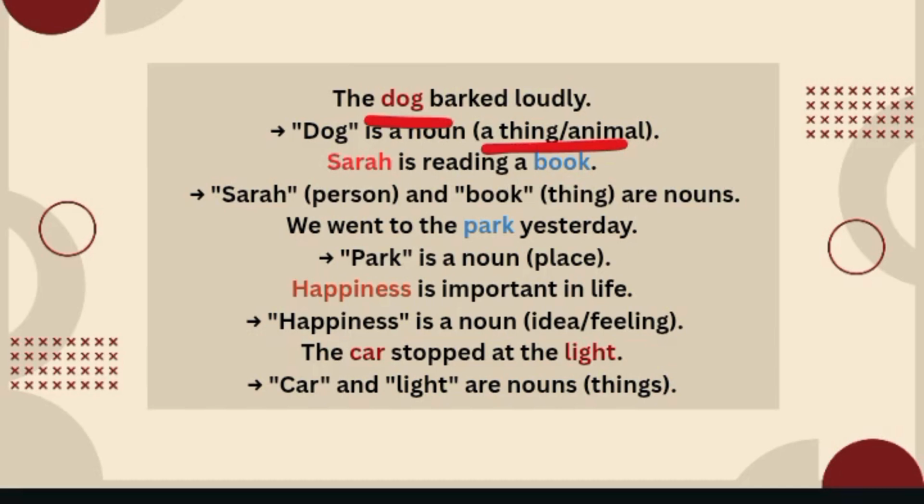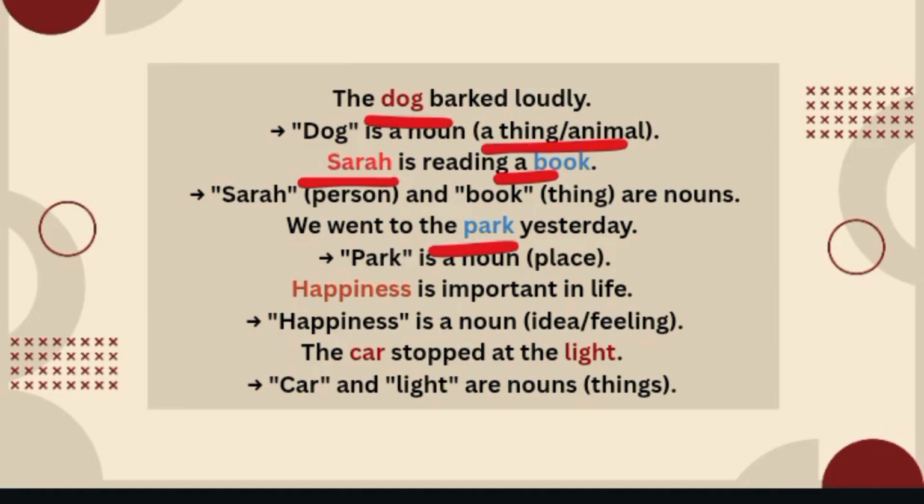Sentence number 2: Sarah is reading a book. Here the words Sarah and book are considered as nouns. Why? Because Sarah is a name of a person and book is a name of a thing. Sentence number 3: we went to a park yesterday. Here the word park is considered as noun. Why? Because it is a name of a place.